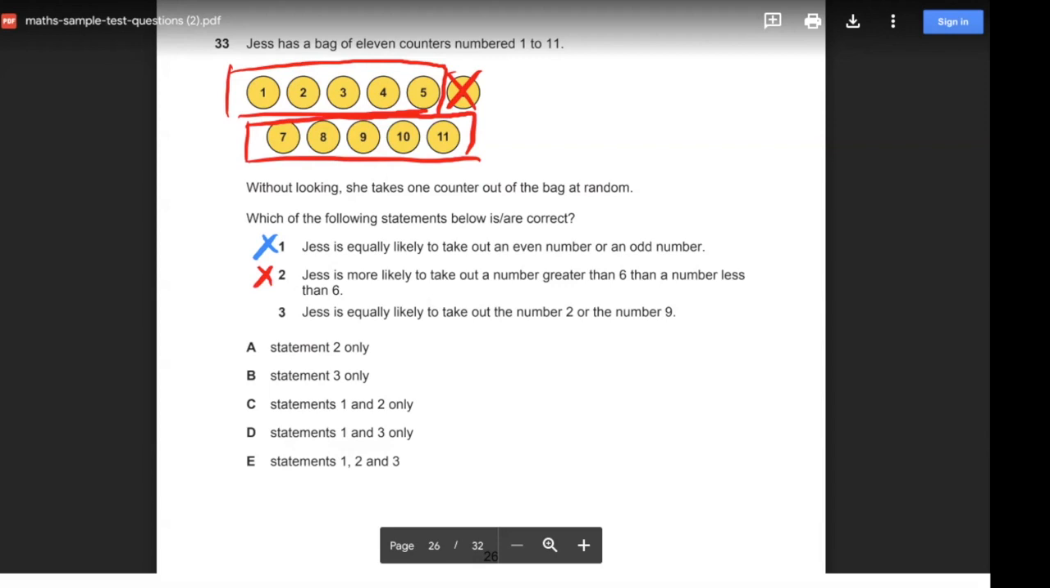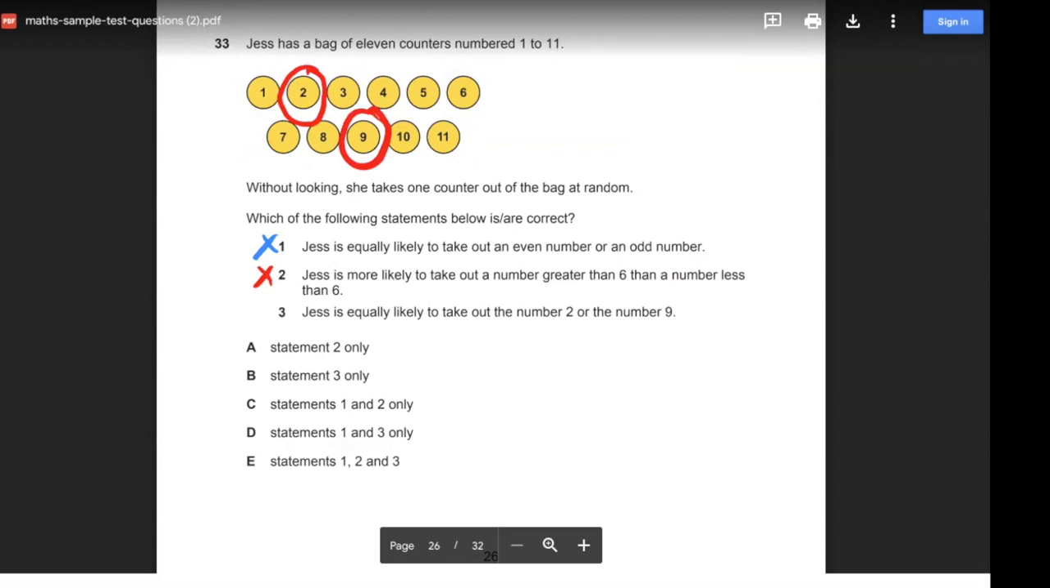And for the final statement, number 3, Jess is equally likely to take out the number 2 or the number 9. So how many number 2s are there? So if I look at this, how many number 2s are there? There is only one number 2. And how many number 9s are there? There is one number 9. So because there's only one of each, the chance of picking either one is exactly the same, right? You have a fair chance of picking any of these 11 numbers.